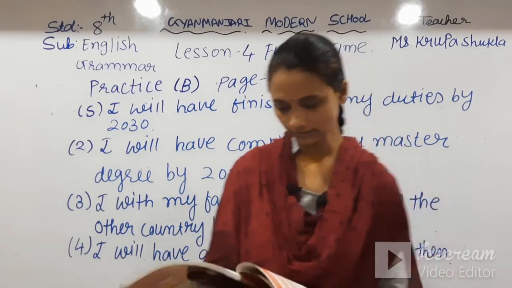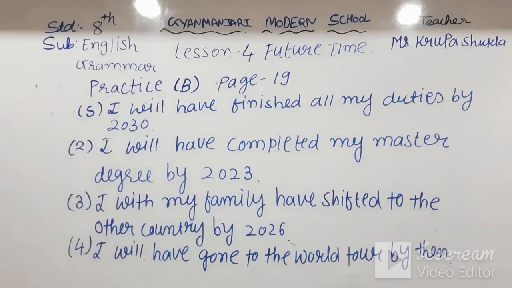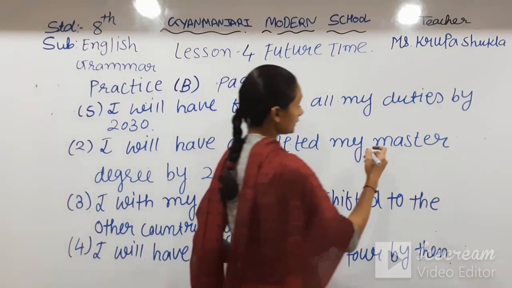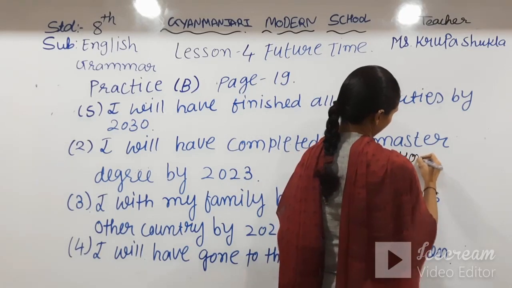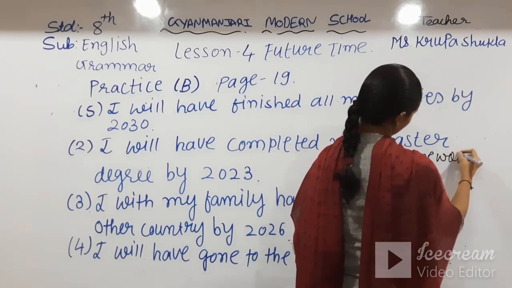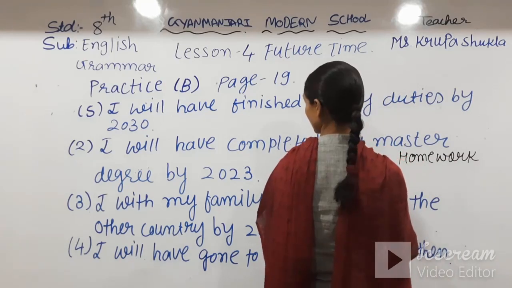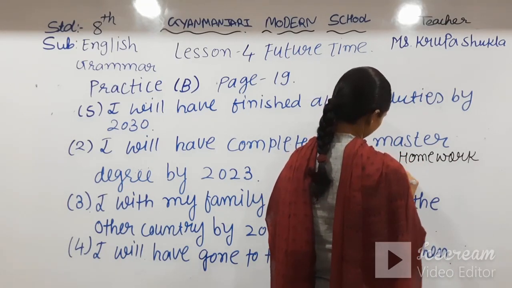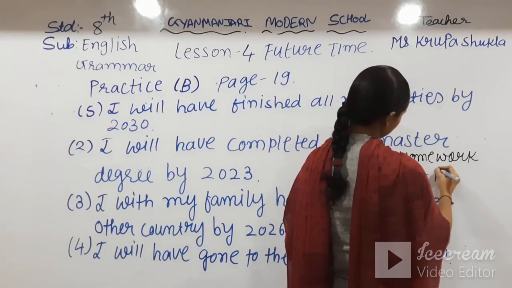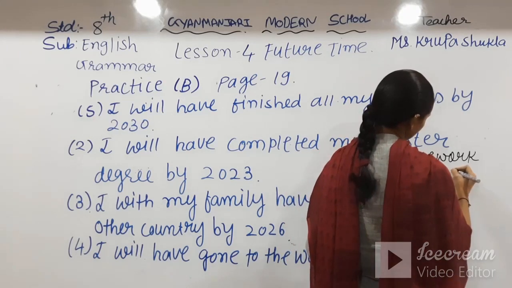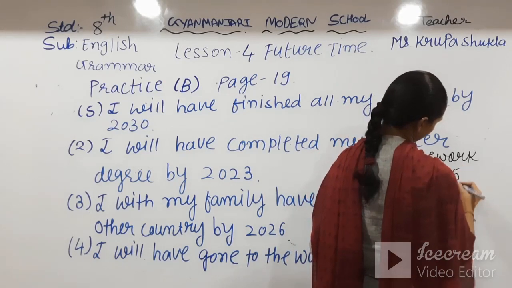Now your homework is, I am writing your homework here. Practice exercise B, that 5 things.